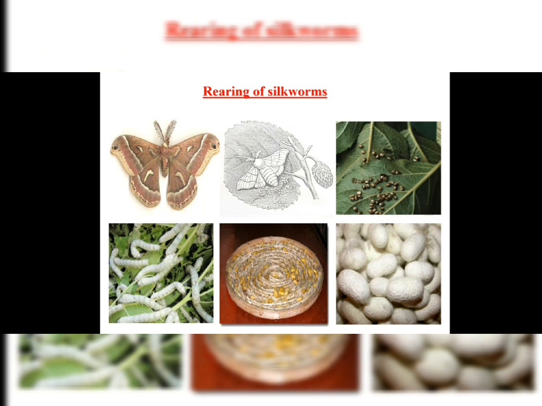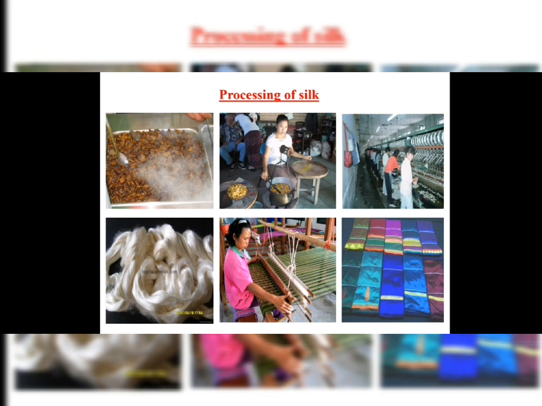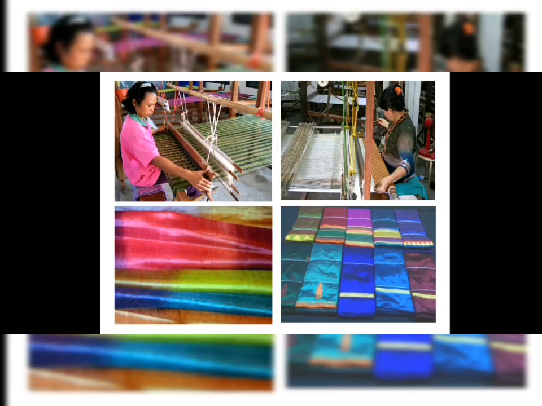So again here is the rearing of silkworm. The whole process is shown. Processing of silk: you can see in this picture, these cocoons are boiled to obtain the thread. Here it is spun and woven into the fabric, and this is the silk fabric or silk cloth. In this picture also you can see all the processes.